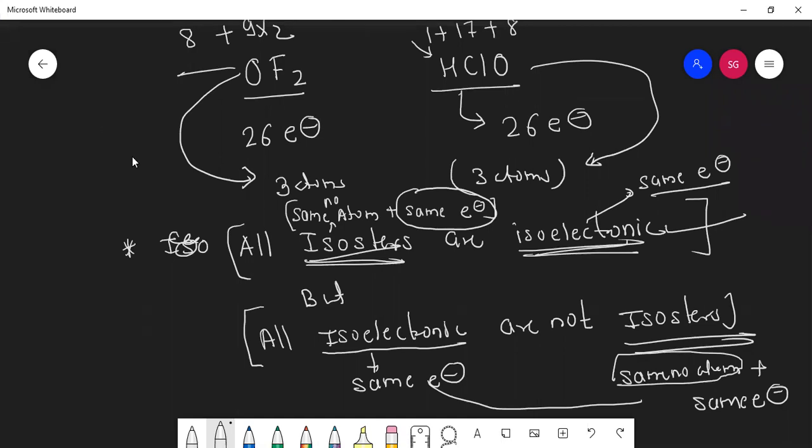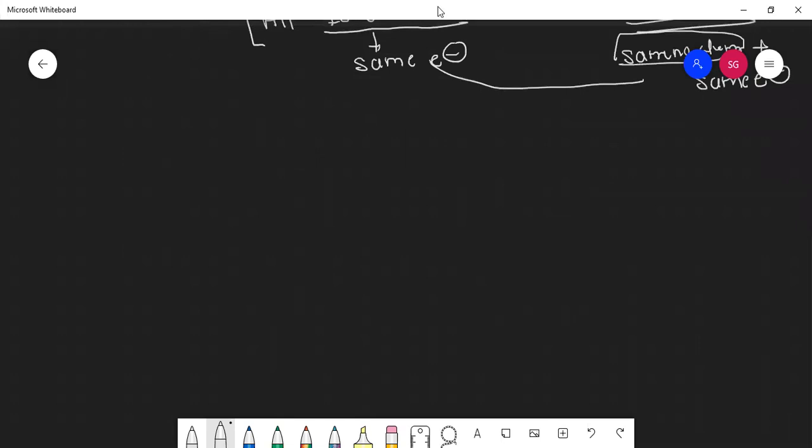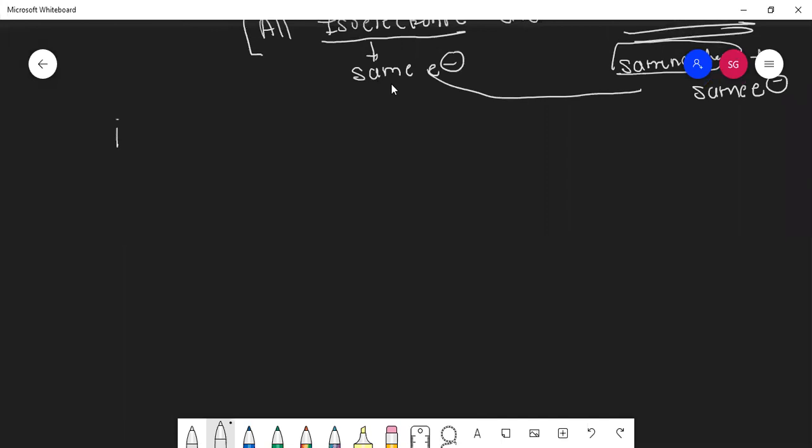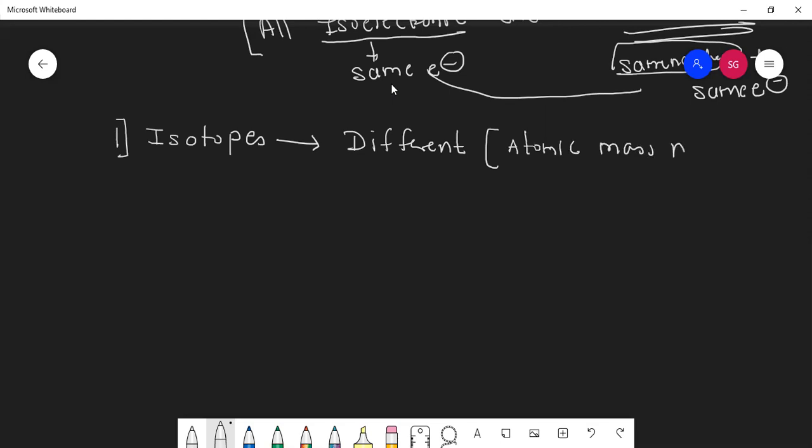Okay. So we'll make a small chart. Which was the first concept we learned today? Isotopes. What is different in isotopes? Atomic mass number. Very good. Then isobars.